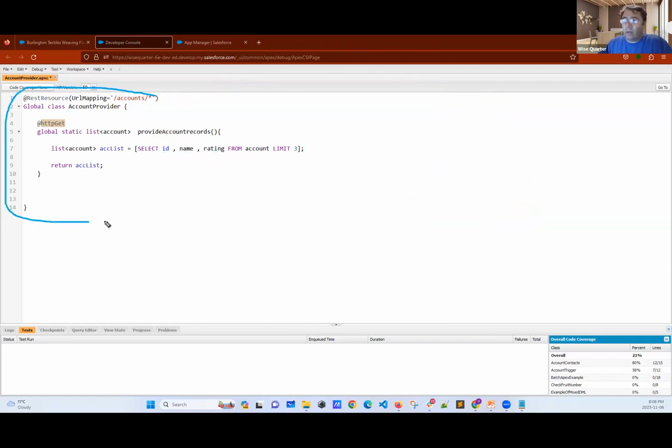Now, what I did, I have created a really tiny little resource, which if they want, they will get 3 accounts from me, and it's random. They will get 3 random records.